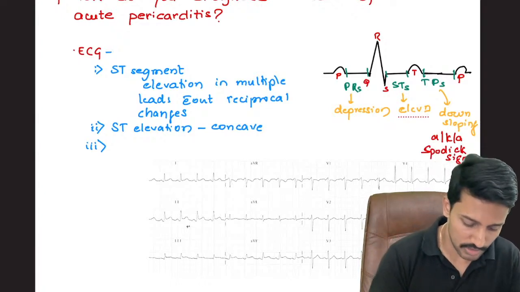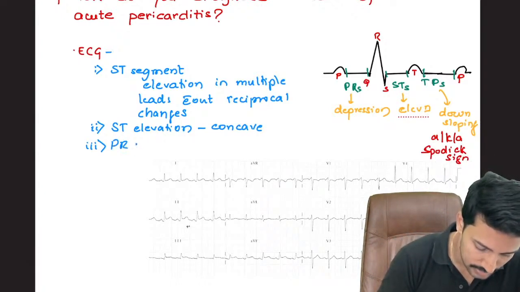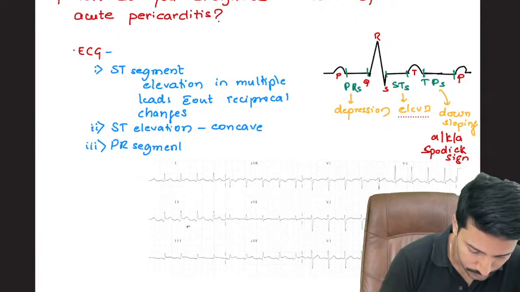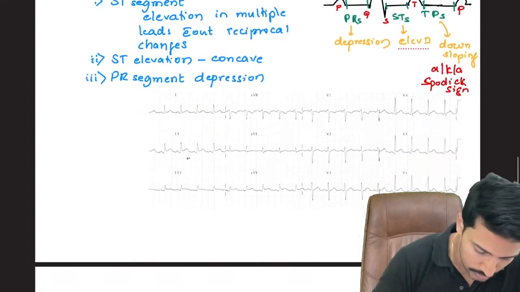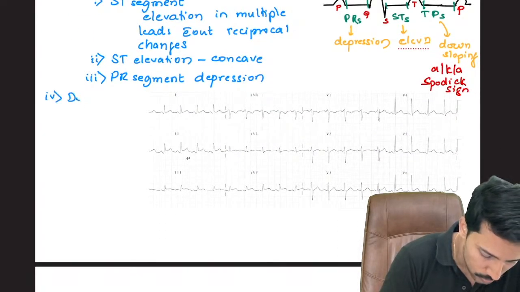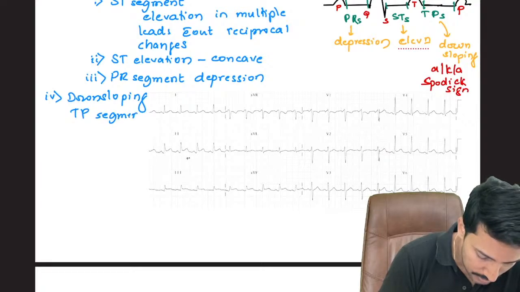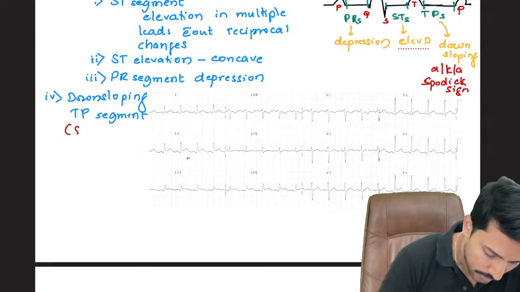Right? Let me write down these points. There will be PR segment depression, and the fourth point is there will be downsloping TP segment, and this downsloping TP segment, we call it Spodick sign.